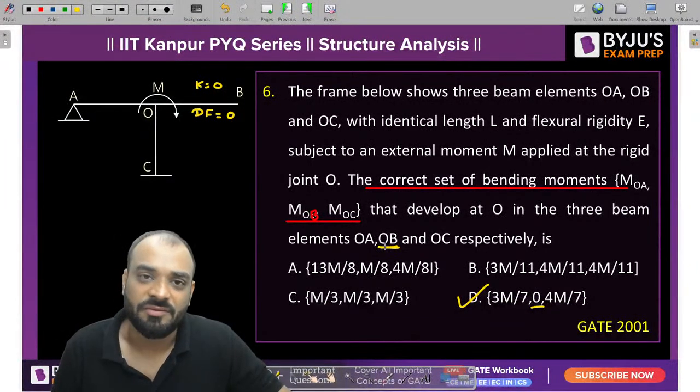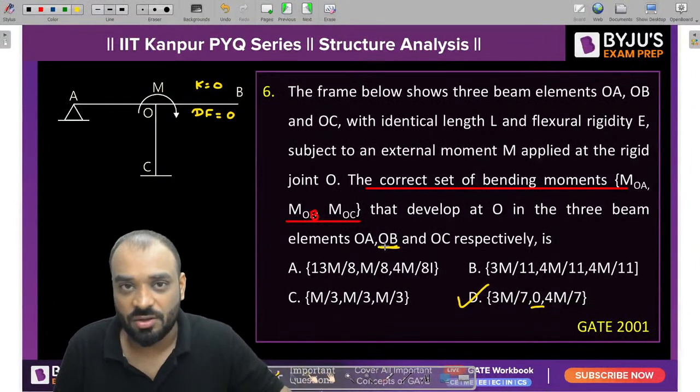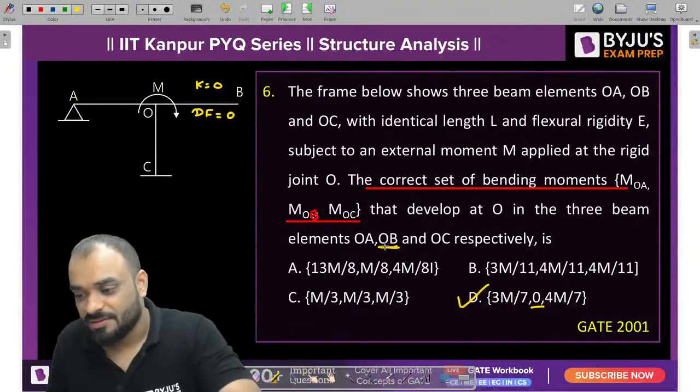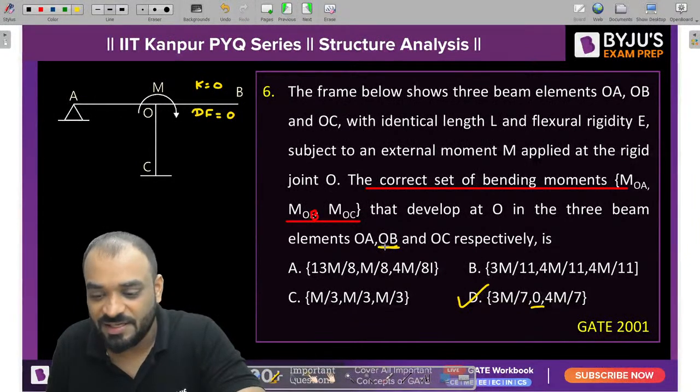It is very easy. We need to find out the stiffness. We need to find out the distribution factor also. Then we will divide this particular moment by using the MDM method, right? D is the correct answer.